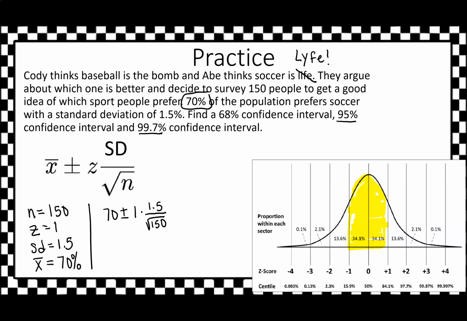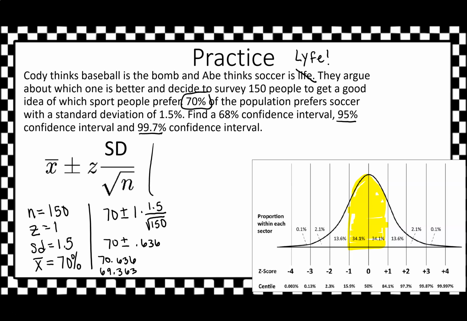All right, that's going to end up giving us, I'm just doing some quick calculations, 70 plus or minus 0.636. So the plus version of that is going to give me obviously a 70.636. And the negative version of that is going to give us a 69.363. How did I get that? For this one, I added 0.636 to 70. And then how do I get the lower one? Well, I actually subtracted 0.636 from 70.